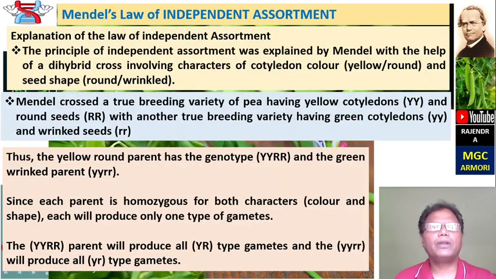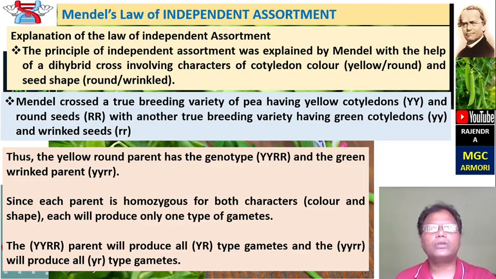Mendel's law of independent assortment. The principle of independent assortment was explained by Mendel with the help of a dihybrid cross involving characters of cotyledon color, yellow and green, and seed shape, round and wrinkled.